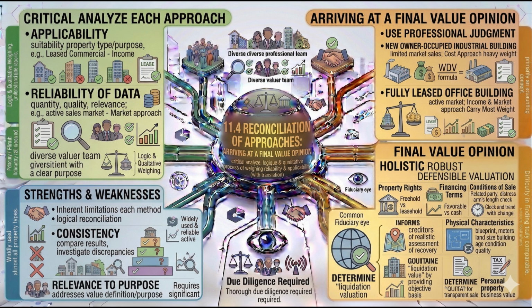Final value opinion is described as holistic, robust, defensible. What does that mean? It means your conclusion should be holistic, consider all factors; robust, strong and logical; defensible, can justify under scrutiny. And it includes factors like property rights, financing, conditions of sale? Yes, final value must consider legal rights, freehold versus leasehold, financing, favorable or restrictive, sale conditions, distress or normal, physical characteristics, size, condition, market conditions, timing.